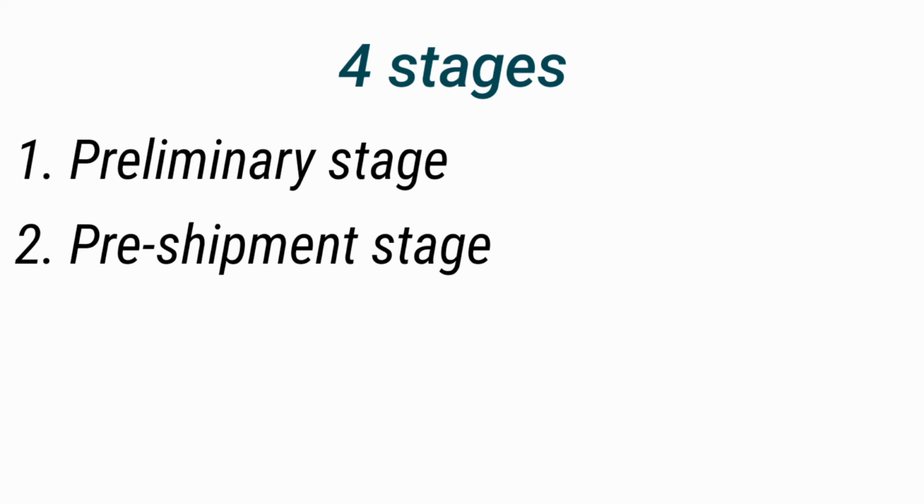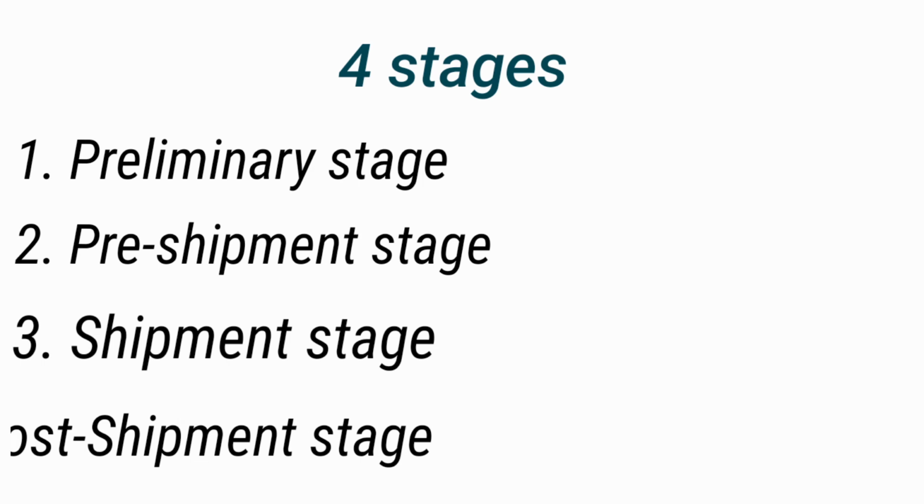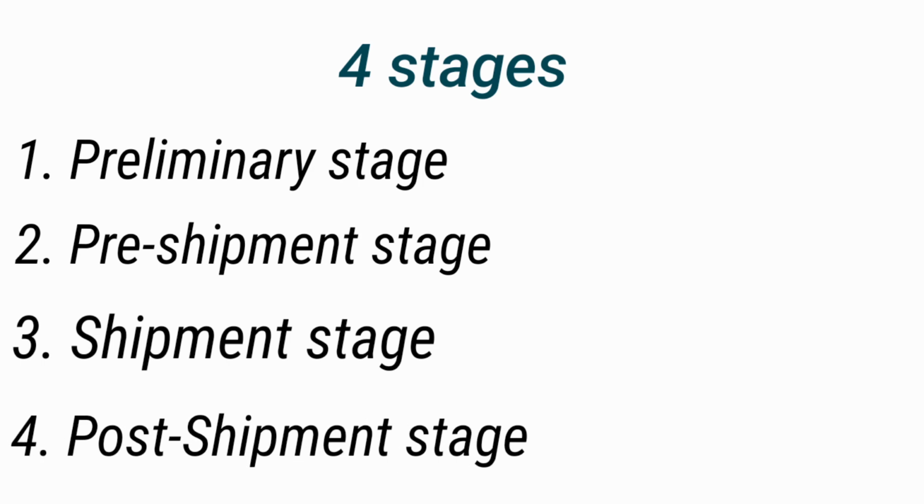Ninth is C&F agents, clearing and forwarding. In export trade, C&F agents are known as custom house agents. These agents are responsible for forwarding the goods. After this, there is the third stage, the shipment stage. In the shipment stage, processing of documents is done. Then examination of goods is done. After that, loading of goods is done. After that, the fourth stage is the post-shipment stage. Post-shipment stage involves shipment advice, presentation of documents, realization of export incentive, and follow-up.